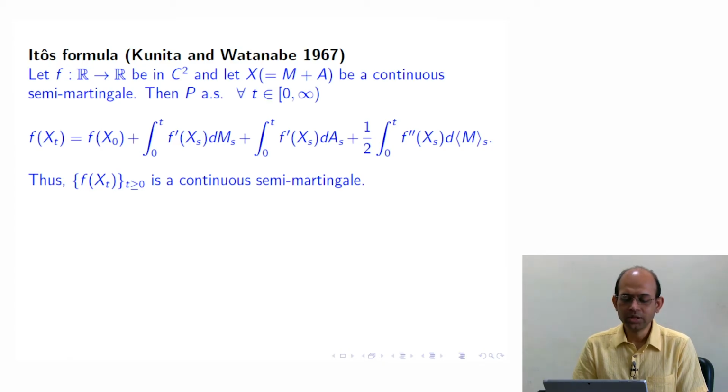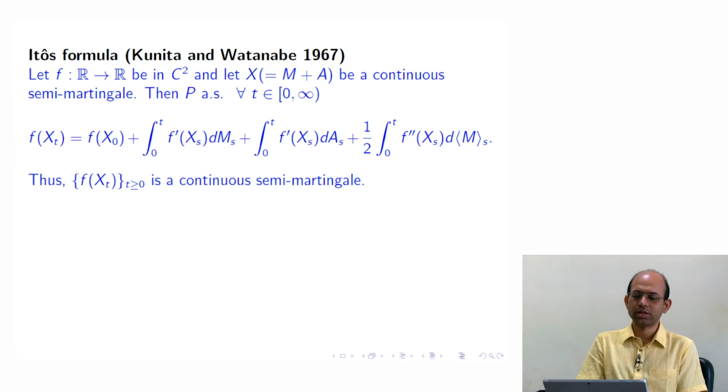Here we see that these two integrations together stand for the integration of the derivative of f with respect to dxs. However, this last term is an additional term which does not arise in the classical calculus.